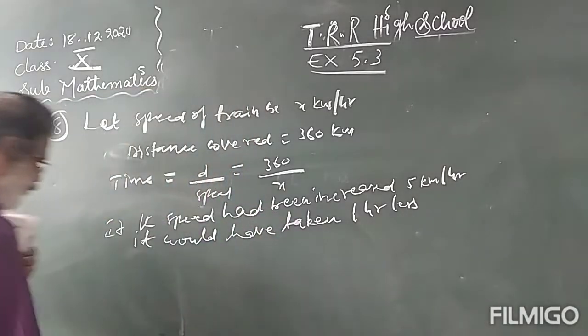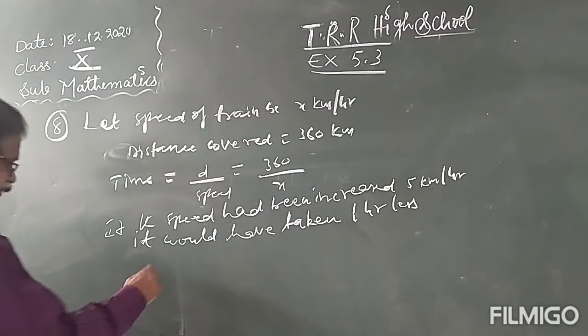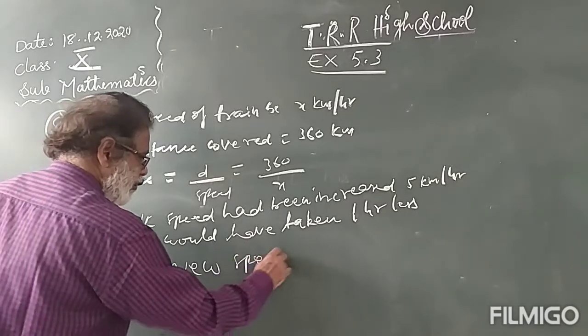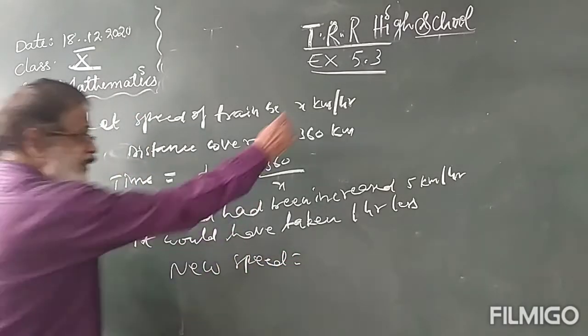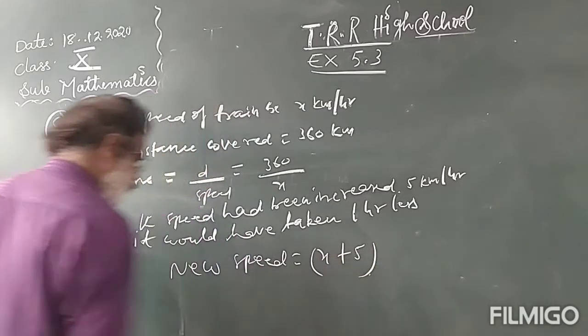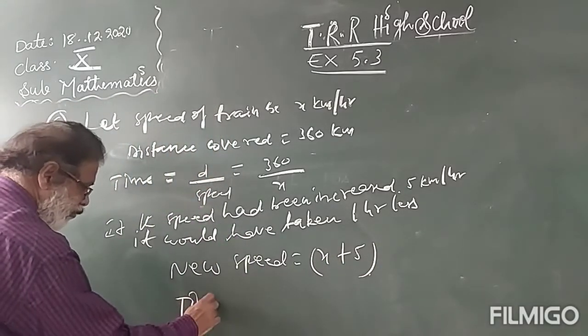Then the new speed: first speed is x. How much increased? 5. So x plus 5. Now find the time.